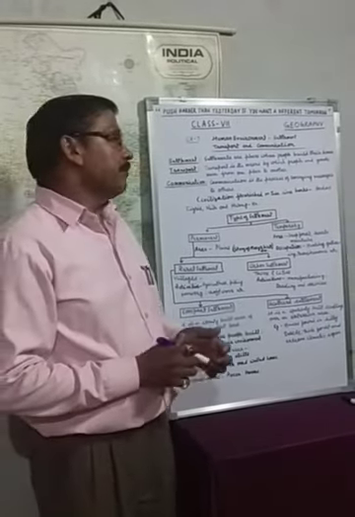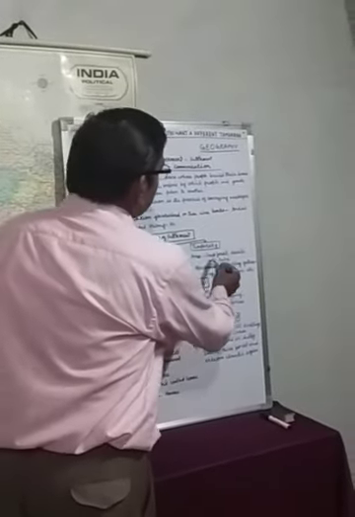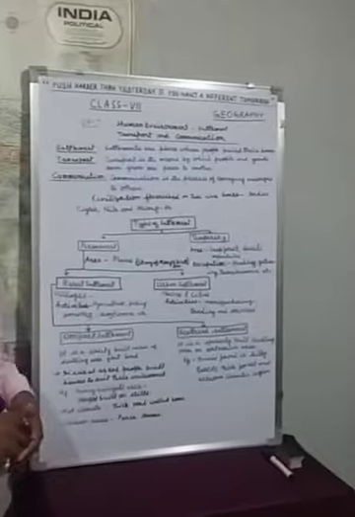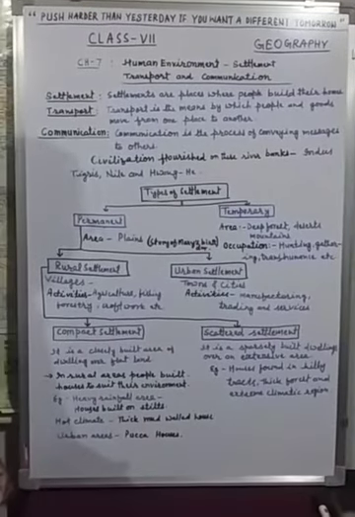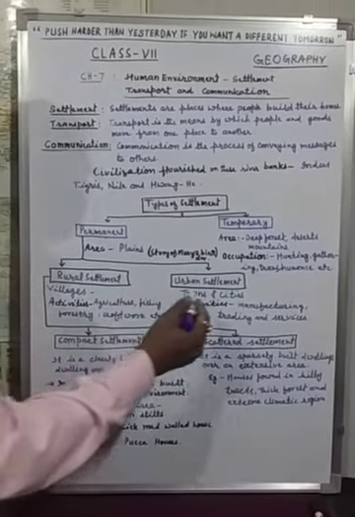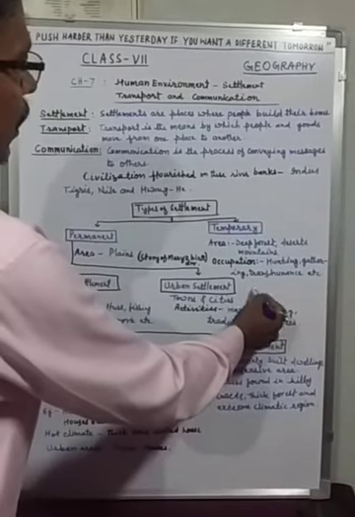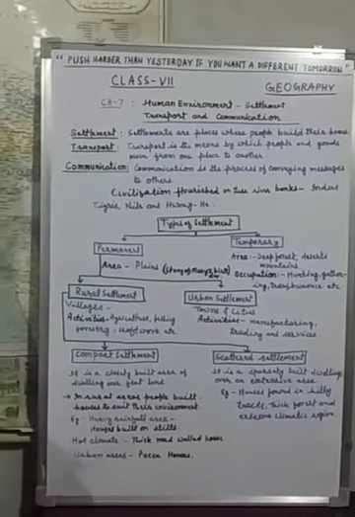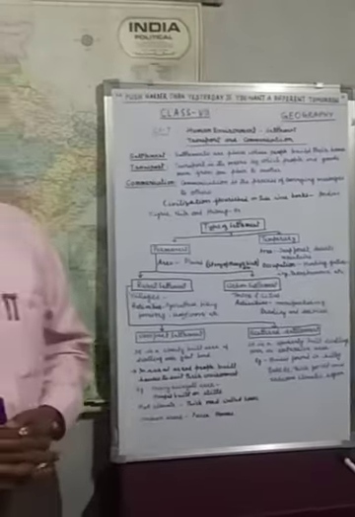This type of settlement is practiced in deep forests, deserts or mountains. These people follow occupations like hunting, gathering or transhumance. But permanent settlements are basically found in the plains.